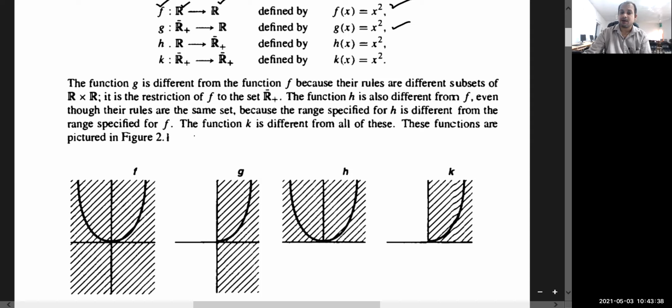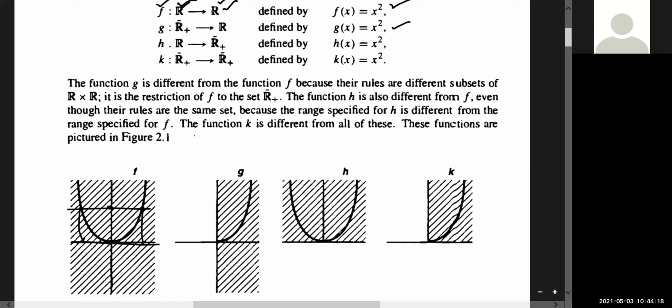So if f is a map from R to R, then we have restricted the domain and obtained another function g from R plus to R. In the first case there is no restriction, and the mapping f(x) equals x squared, it's squaring x, so it will be symmetric about the y axis. You have the graph of this parabola, in which you have the whole R on this axis and the codomain R on the other axis. So you can see that this map is not 1-1, because for x and minus x we have the same y.